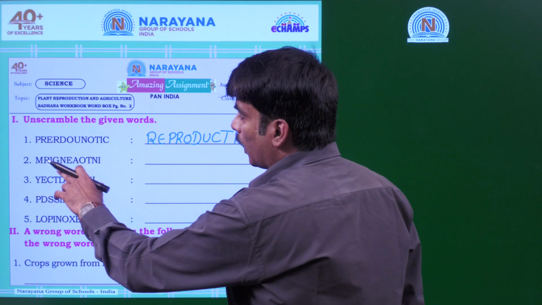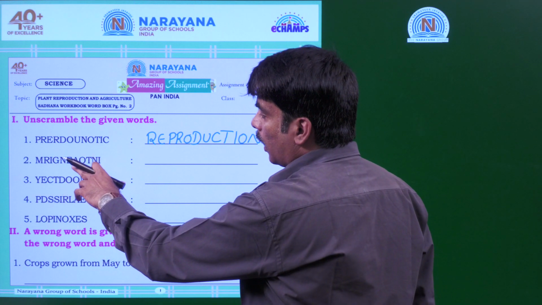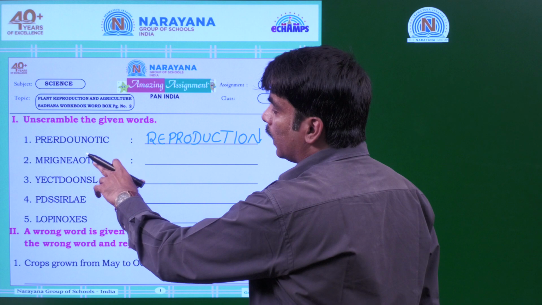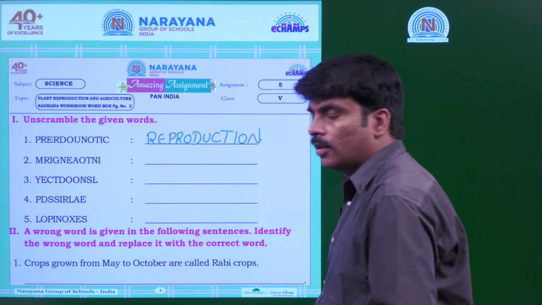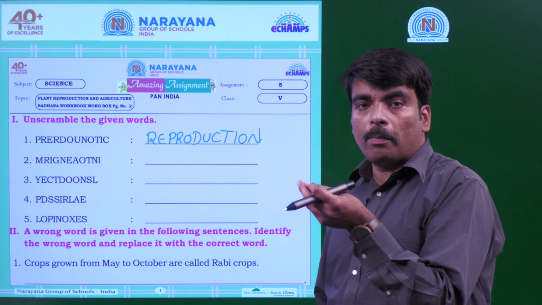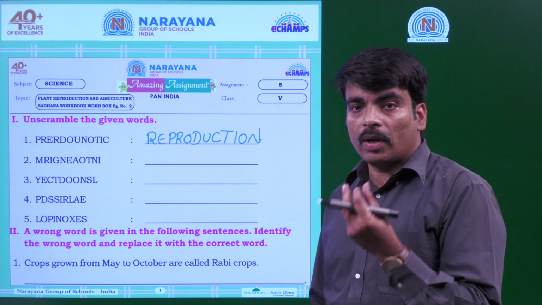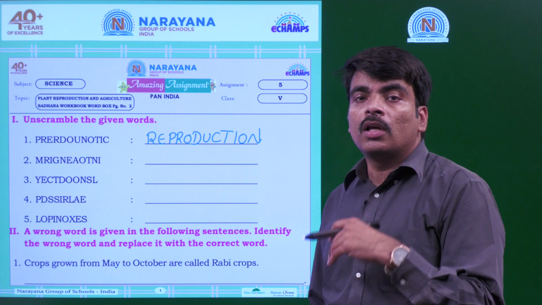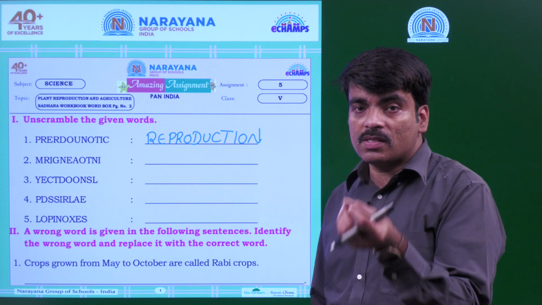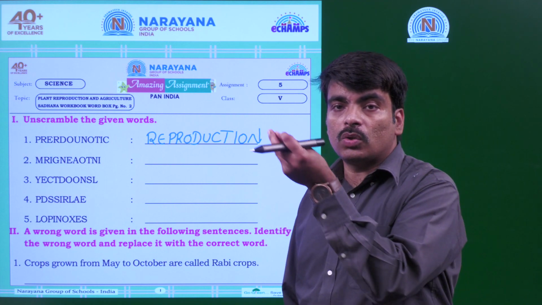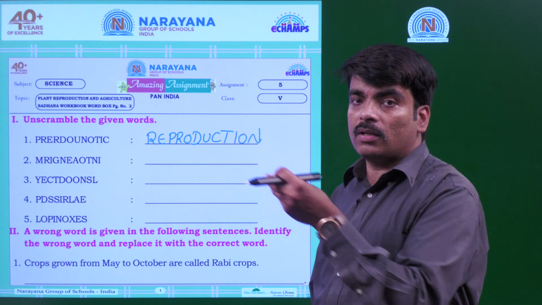Second word, MRIGNEAOTNI. This is a reproduction process of the plant. For a plant, reproduction takes place from the seed. So a plant grows into a seed, and a seed grows into a plant.